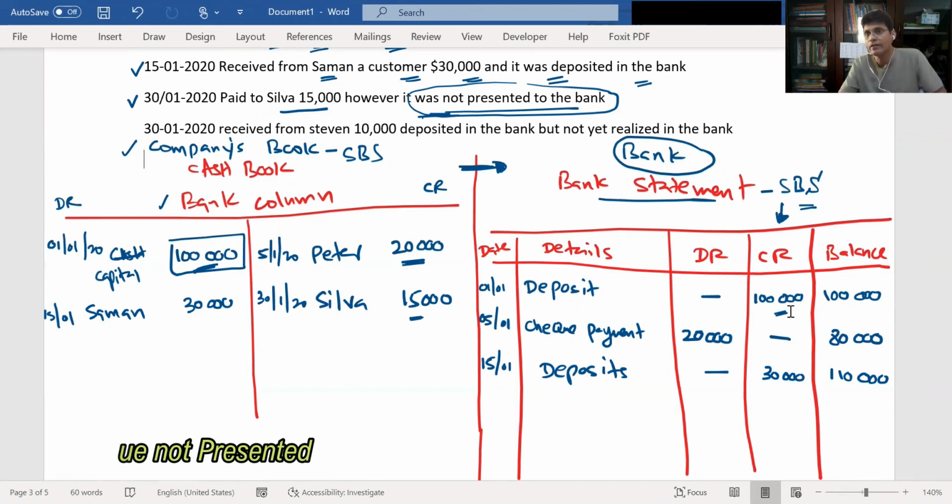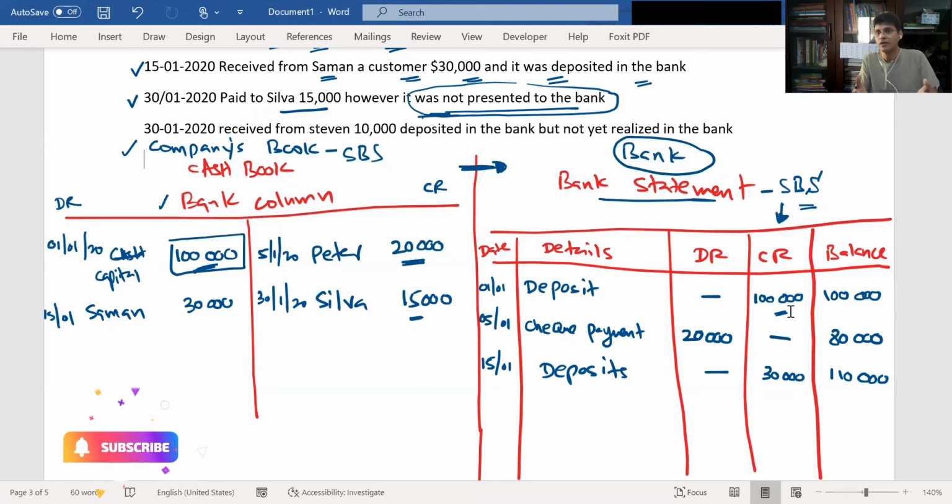Okay, so will the bank debit our account till they receive the check from the supplier? No, no way. They can't do that. The supplier has to go and present the check to the counter. Then the cashier will take the check and they will debit our account. Until such time, it will not be done. They don't know about the check. You understand? So therefore, there is no transaction happening here on 30th from the bank's point of view.